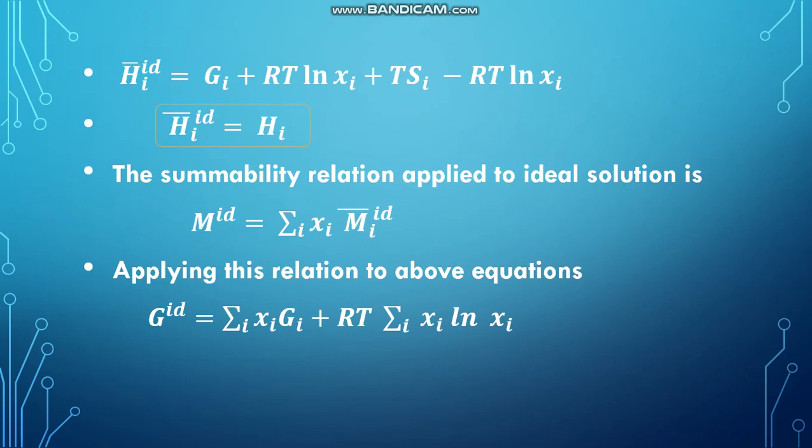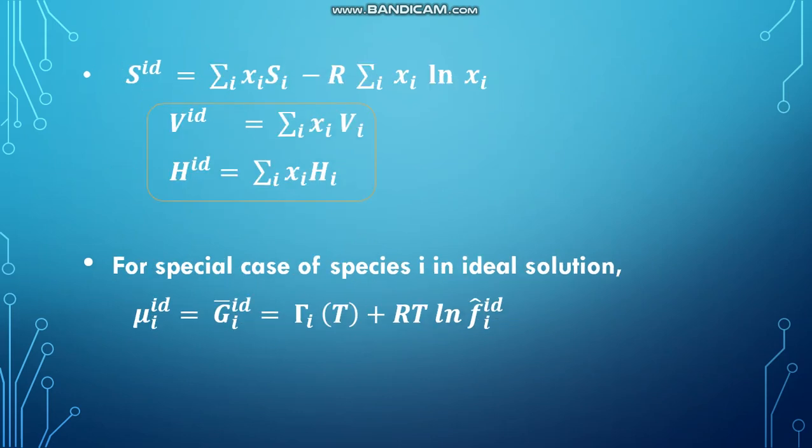So the summability relation applied to the ideal solution is M id is equal to sigma i xi Mi bar id. Applying this relation to the above equations, G id becomes equal to sigma i xi Gi plus RT sigma i xi ln xi. S id is equal to sigma i xi Si minus R sigma i xi ln xi. So V id becomes equal to sigma i xi Vi. H id is equal to sigma i xi Hi.